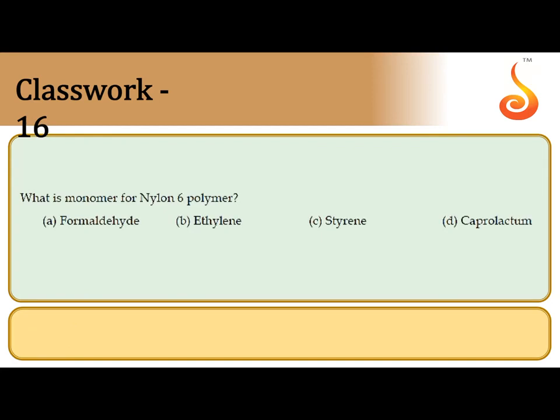What is the monomer of nylon 6? Nylon 6 is formed by only one type of monomer, that is caprolactam. Since 6 carbons are present in caprolactam, the polymer is named nylon 6.